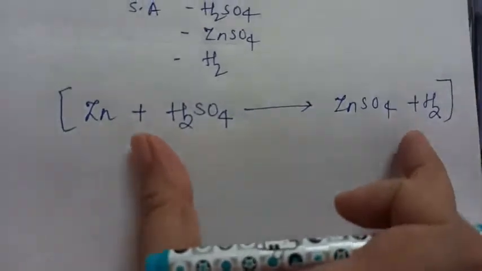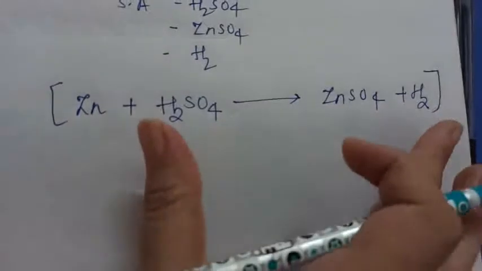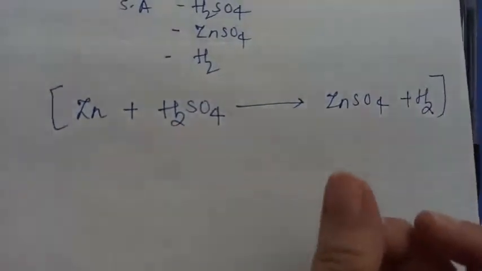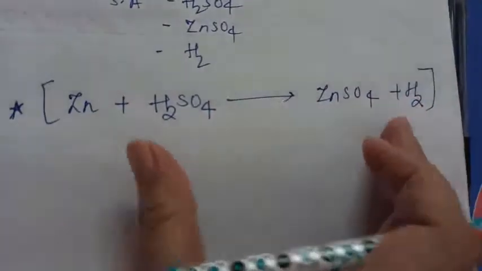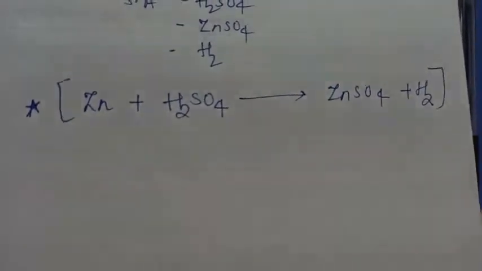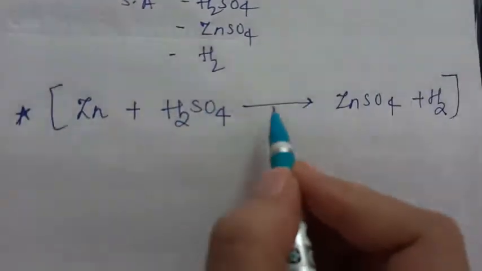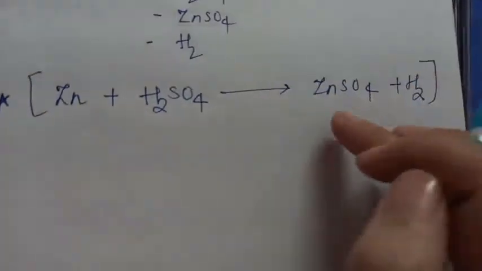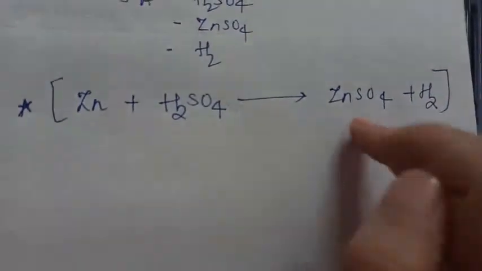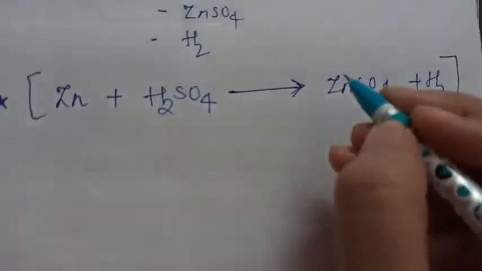So what is a chemical equation? A chemical equation is a particular way of writing a chemical reaction. So you can call it as a chemical reaction also, and you can call it as a chemical equation also. And as I already told, the left hand side part of this is called as reactant, right hand side is called as a product, and they are separated by writing an arrow between them.